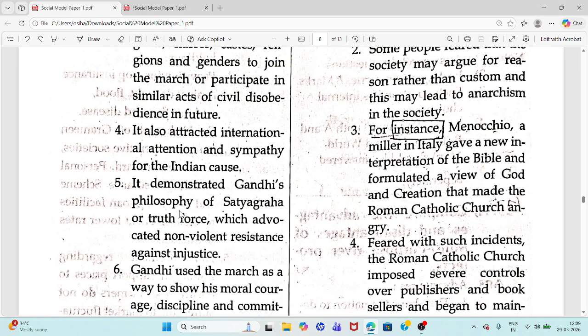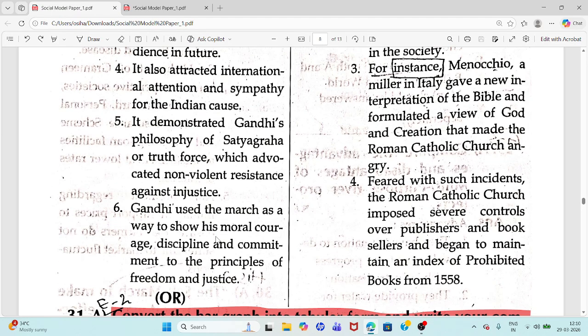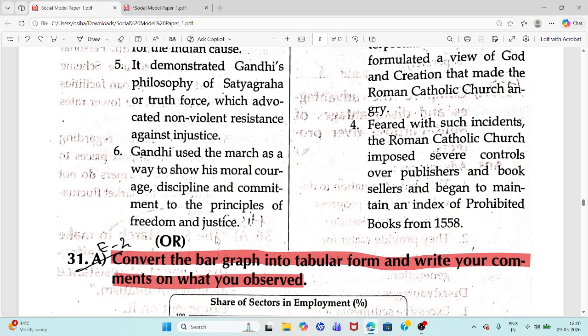Last point you can write: demonstrated Gandhi's philosophy of satyagraha, truth force, advocating non-violent resistance against injustice. You can read these all points.